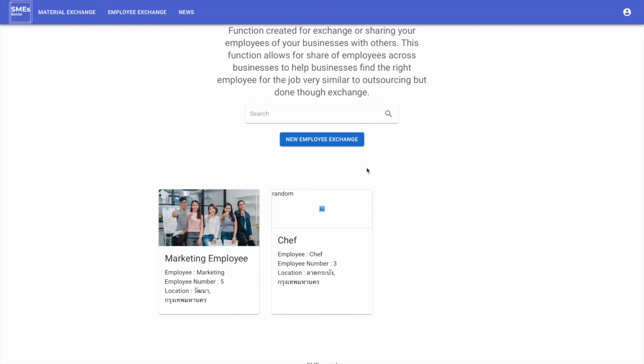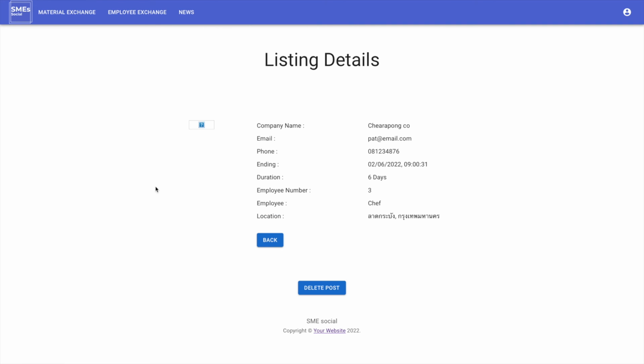And now my post is coming up here. Because I did not upload an image, it will show something like this. And I can check the details of the post. Also, if I'm the post owner, I can delete the post.